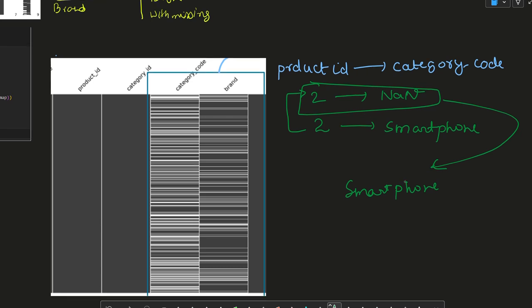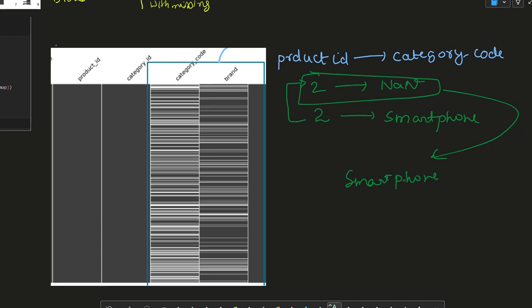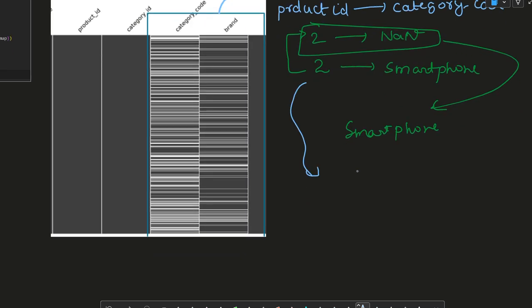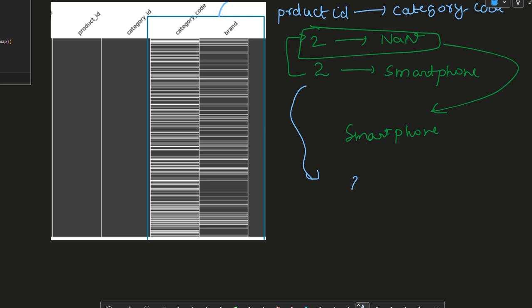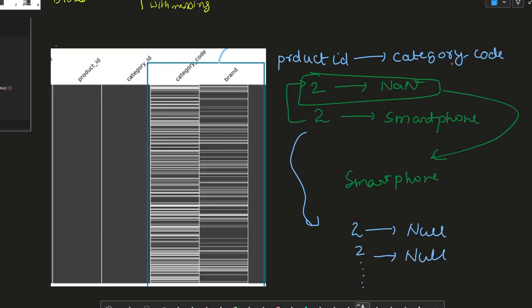But what we found is that there is no such kind of relationship. If there is a product ID for which the value is missing, then for all the entries appearing in the category code, it is still missing. So the first hypothesis got wrong. We tried to implement it, but we didn't get the results.